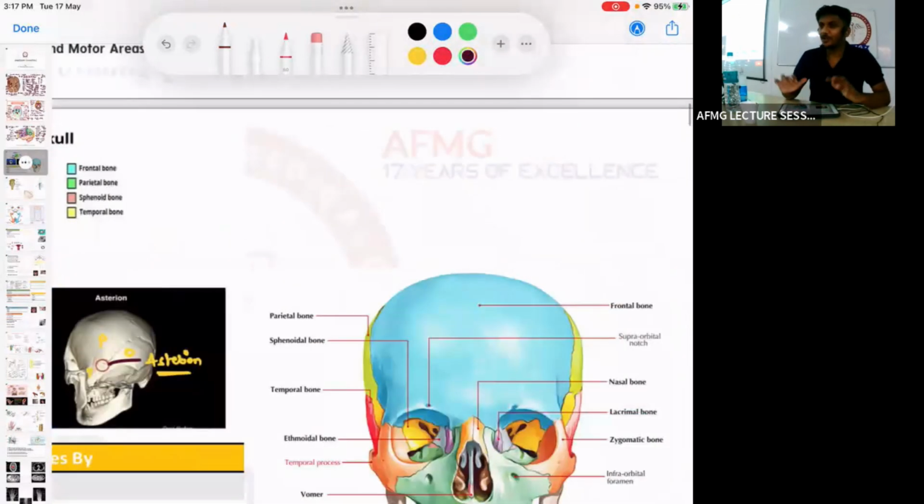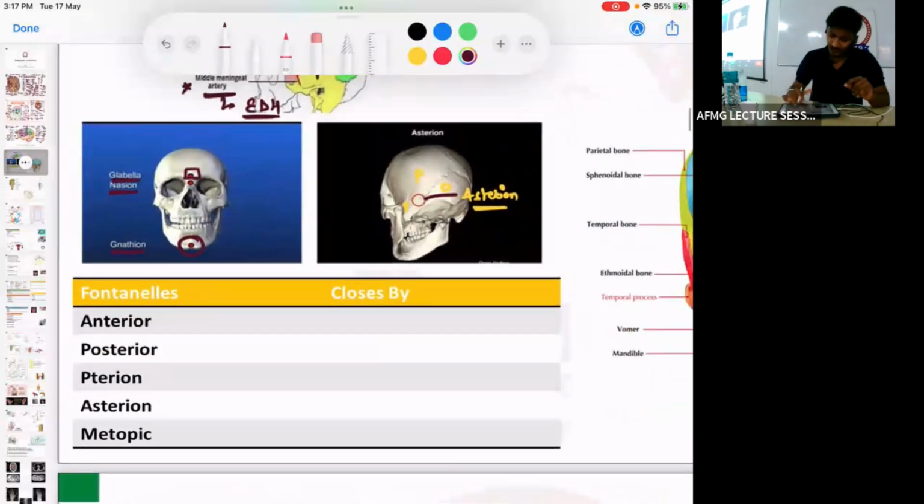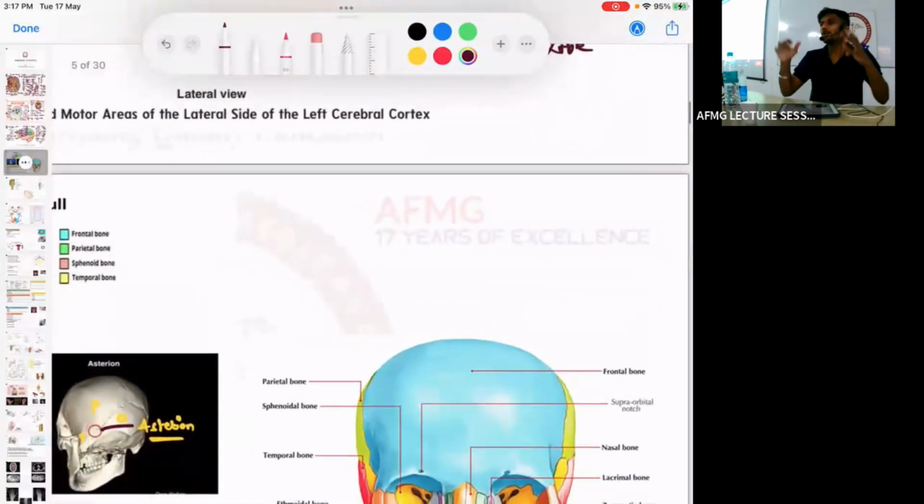So now all of you are quite aware because these sutures वो mark करके हम पूछते हैं, ठीक है? So I hope we have sutures, ठीक है? हाँ, पहले fontanelles, पहले sutures बात कर लेते हैं. So we have multiple sutures, right? So how many skull bones होते हैं ये तो बता दो पहले. This skull bone forms the calvaria or the cranial part of the skull. How many skull bones do we have? 8 skull bones.